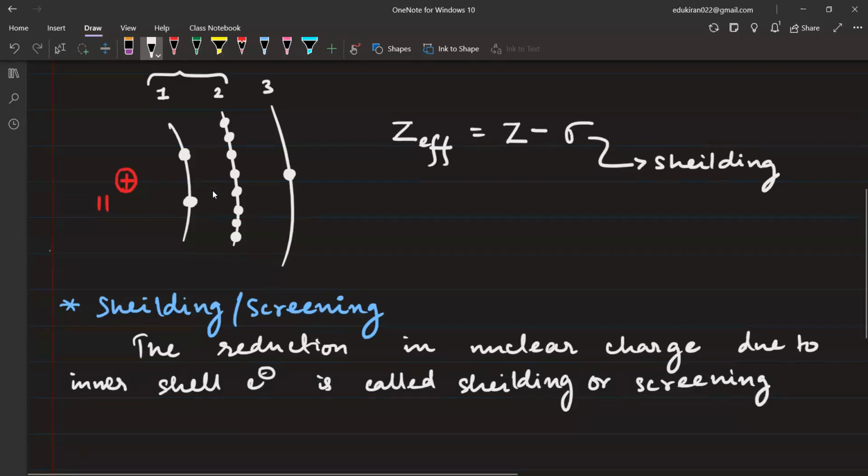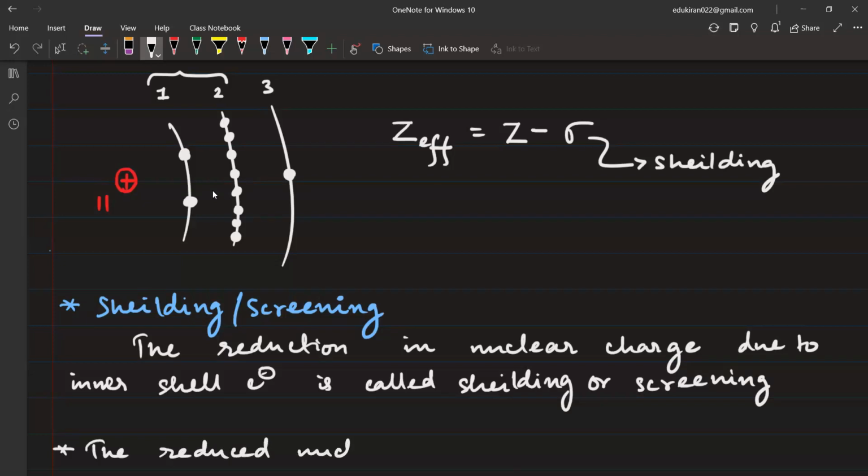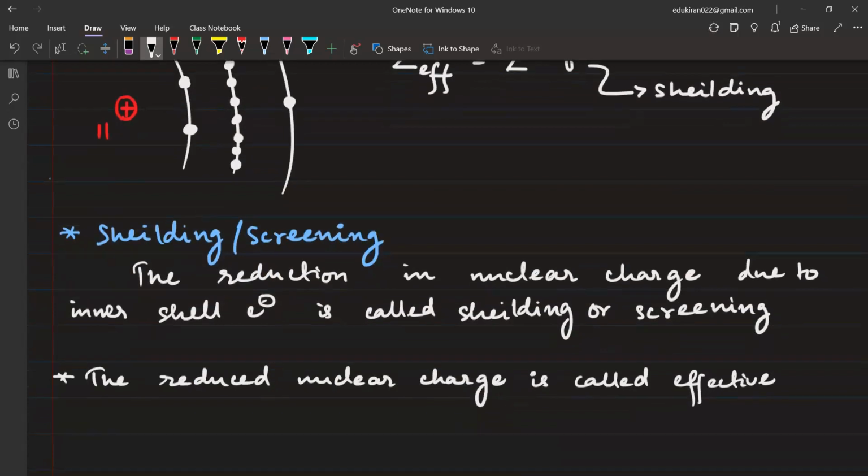Next point: the reduced nuclear charge is called effective nuclear charge, Z effective.